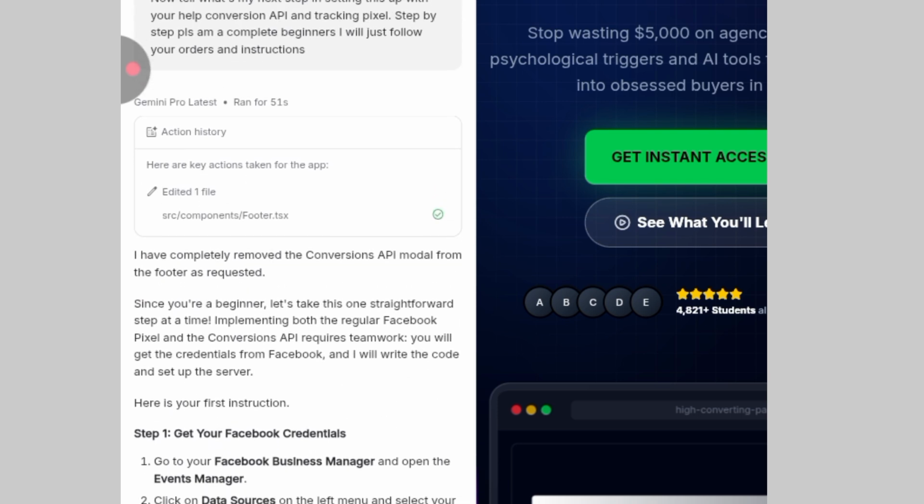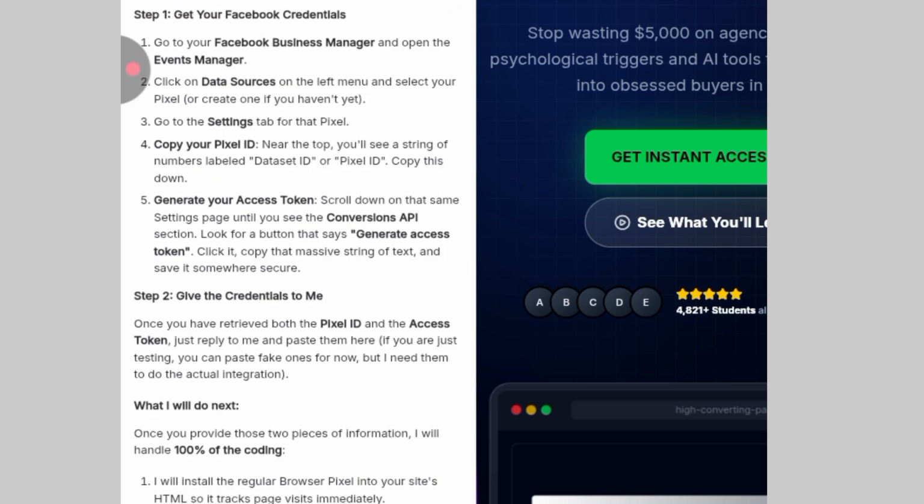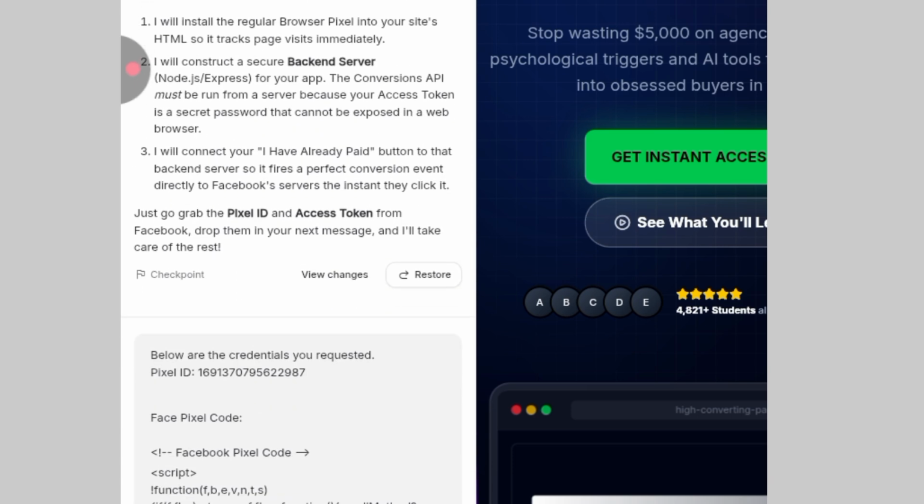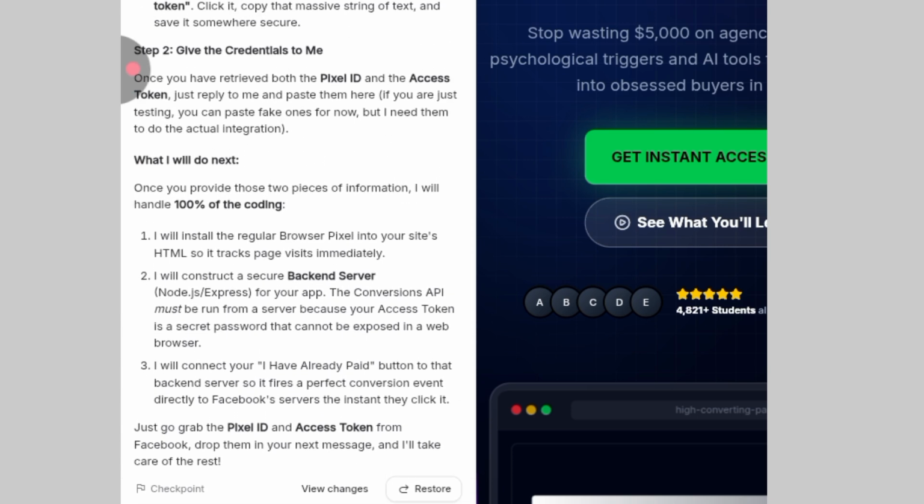I said it's not necessary, and I asked it to give me step by step how to do the installation, the pixel installations and the conversion API, and it gave me. I also use ChatGPT. I asked ChatGPT, where is it located? How do I find it? How do I start doing it?